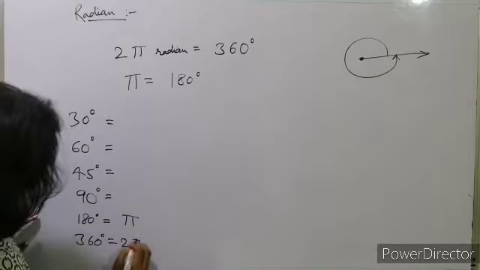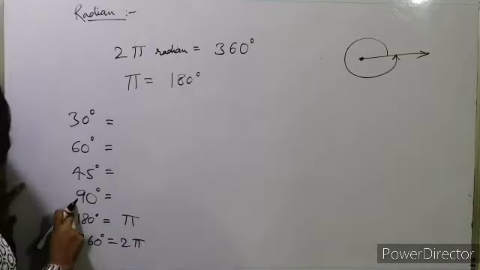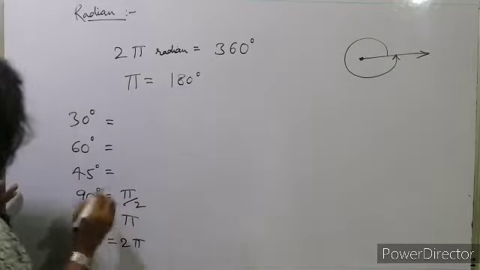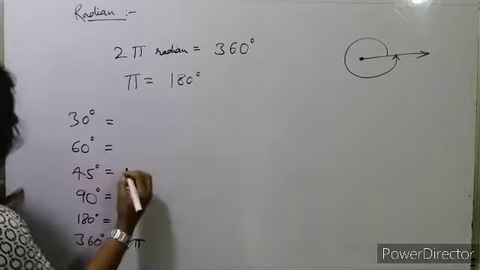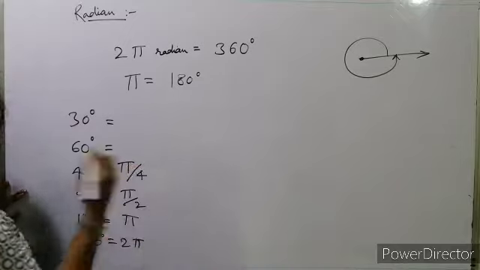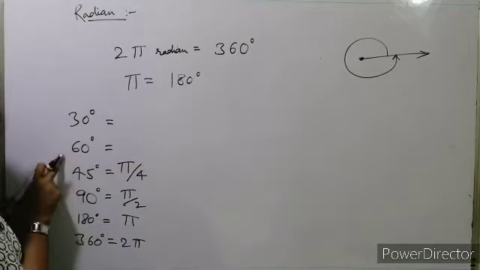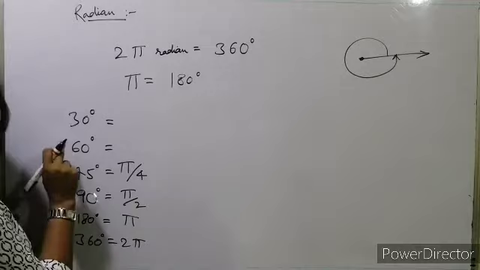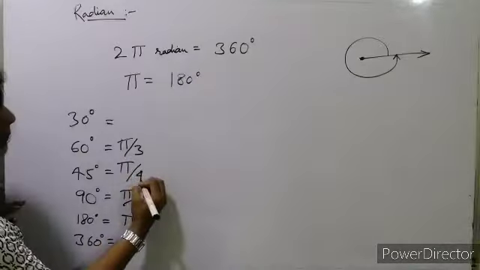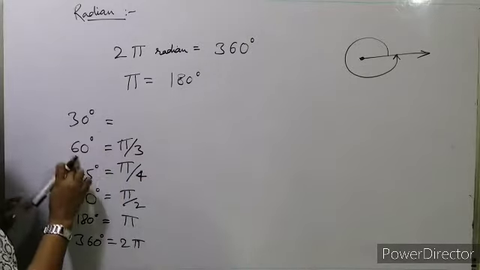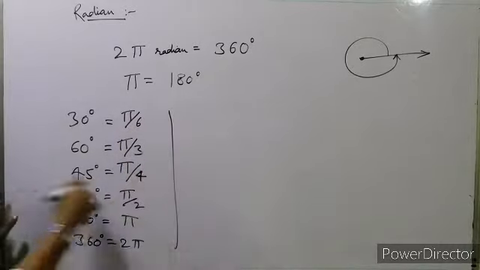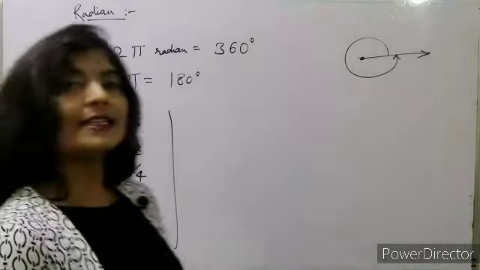Okay, we know this. Now what will 90 degree be? Half of 180 will be pi upon 2. Now half of 90 will be pi upon 4. So 45 degree is equal to pi by 4, we also call it that. And now 60 degree is 180 upon 3, is equal to 60. So pi upon 3 is 60 degree. Okay, and now 30. Half of 60, so pi upon 6 is 30 degree. So these are the relations between angles and radians.